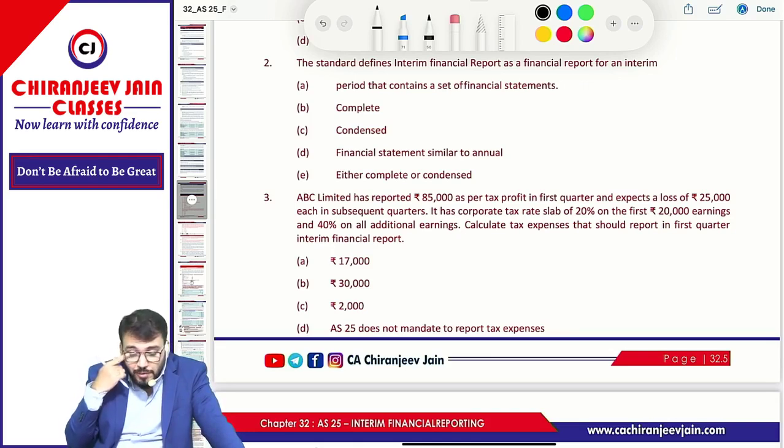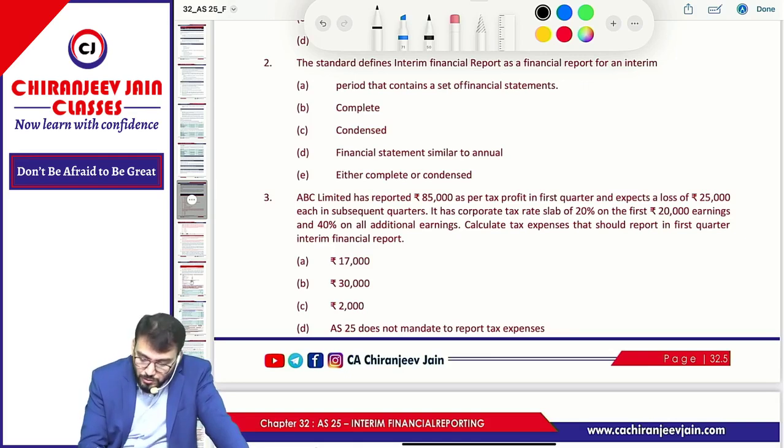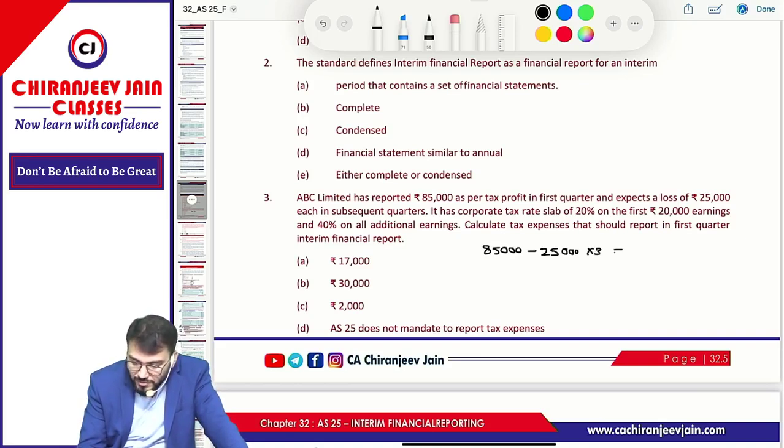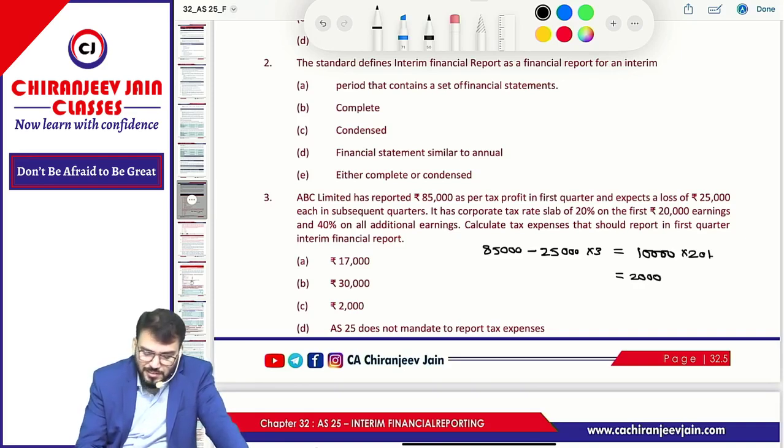Means slab rate, calculate tax expense. We need to find out first what? Total. So can you give me 85,000 minus 25,000 into 3? Into 3 means it is 10,000. So on first it is 20%. 20% means 2,000. Correct. There is no deferred tax.